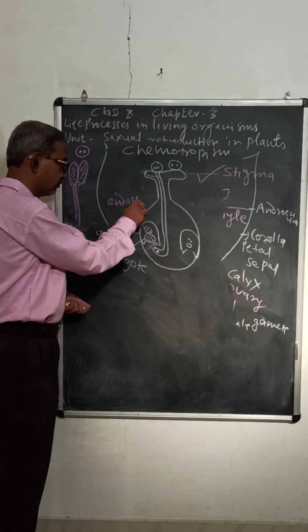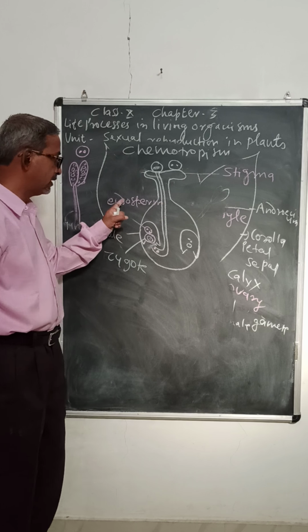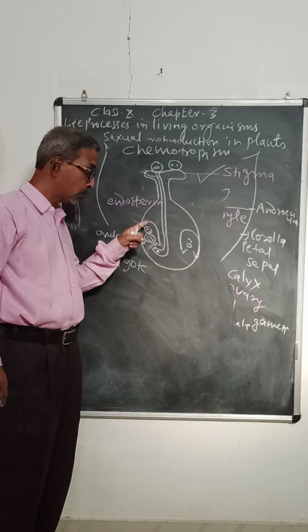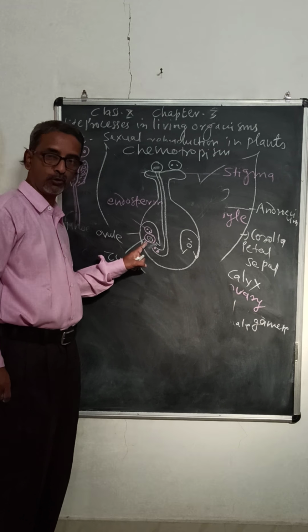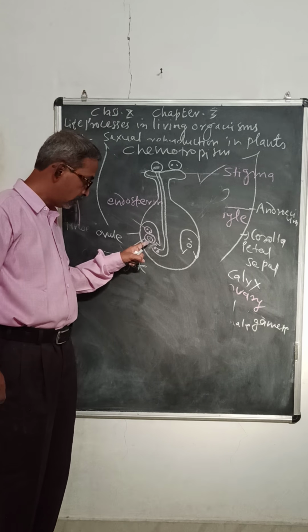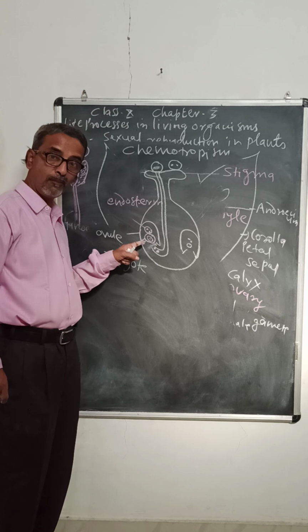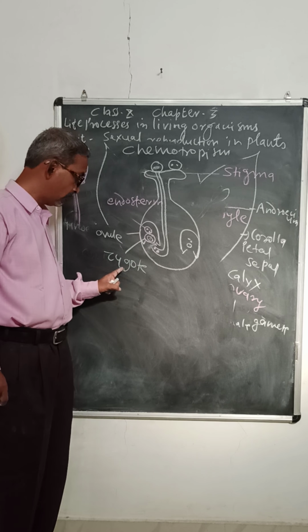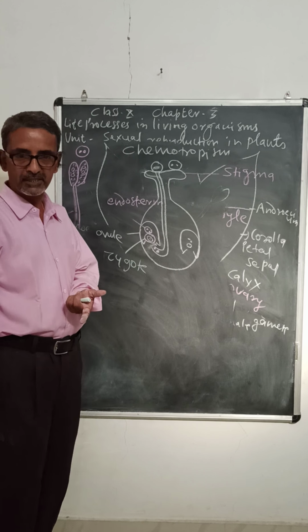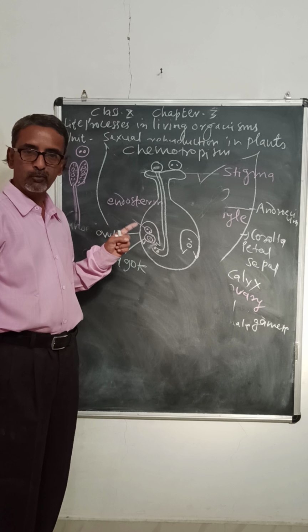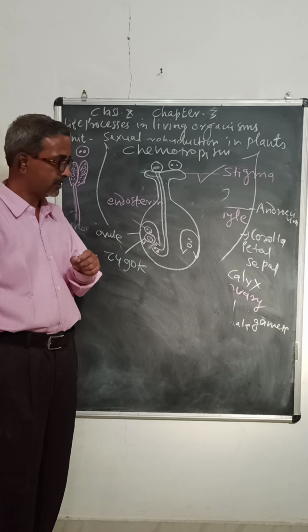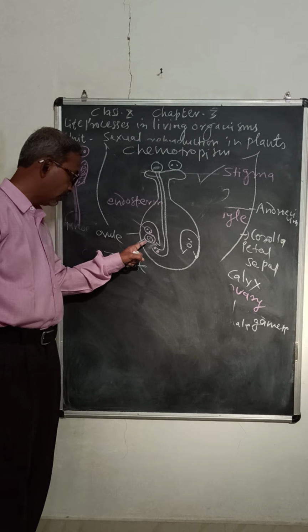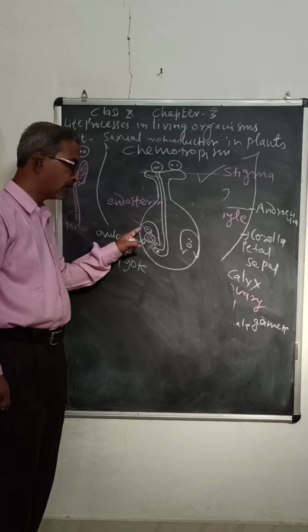Endosperm. And this endosperm provides nutrition to the developing zygote. So this formation of zygote, union of male gamete with female gamete to form a diploid zygote, is called fertilization. We have seen one of the processes of sexual reproduction is fertilization. So here zygote is formed and endosperm is formed.